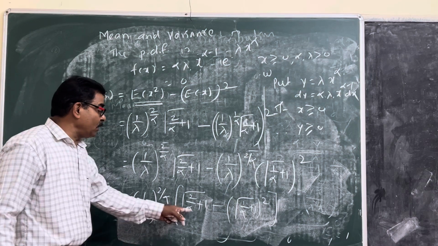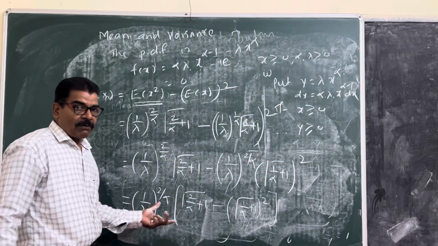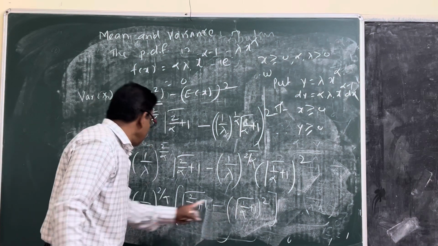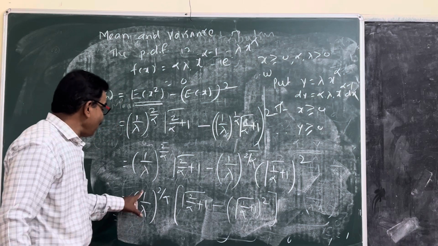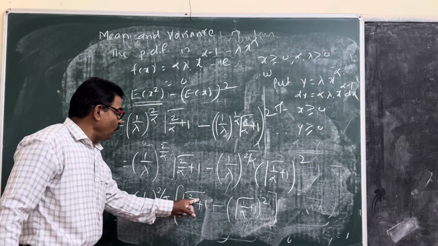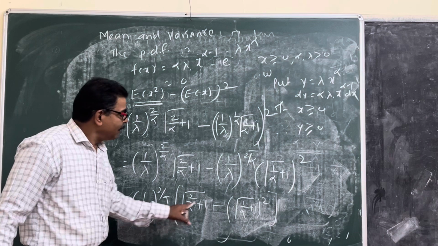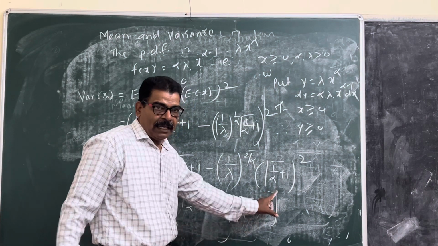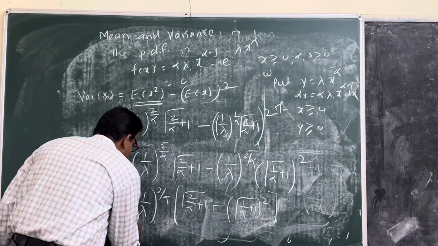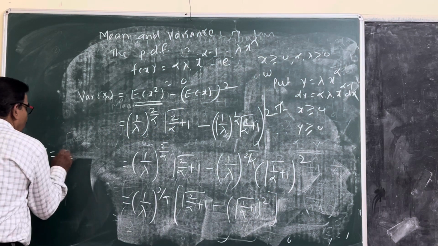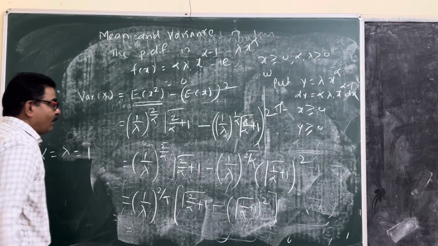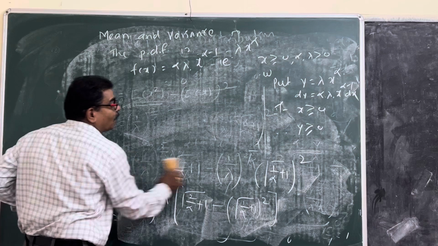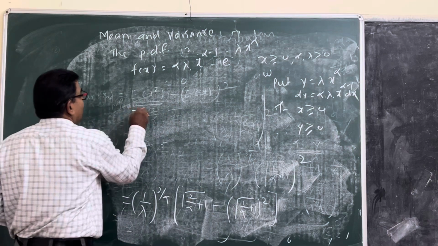Substitute values for lambda and alpha. If alpha equal to 1, lambda equal to 1, what happens?